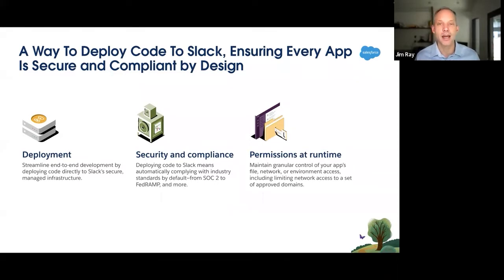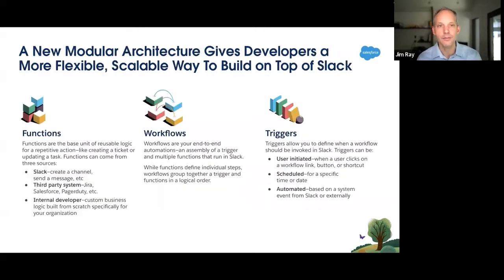So you'll be able to take advantage of things like functions and workflows on your own infrastructure. If you've got apps that are built on Bolt right now, we've got an upgrade path so that you can easily integrate things like functions into your apps. But if you want to deploy on Slack, then you can do that. And if you would rather continue with how it is that you're hosting it, then by all means, continue to do that as well. And so to sum it up, the developer platform has been reimagined.